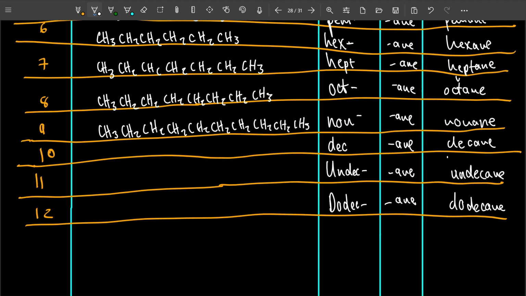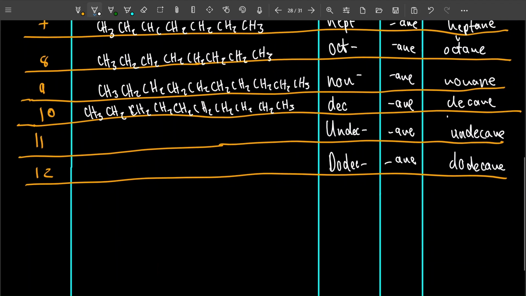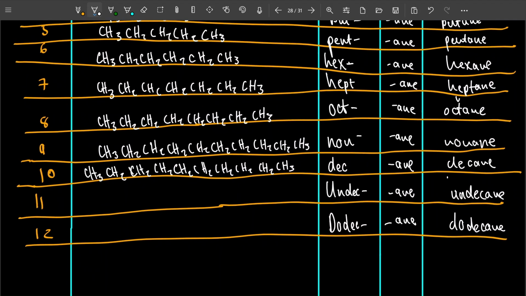Then for 10, we put the CH3 at the end, then the middle ones, of course, are CH2. So that'll be 2, then 3, then 4, then 5, 6, 7, 8, 9, and 10 will be a CH3. Do the same for 11 and 12. We could do that. Let's go ahead.